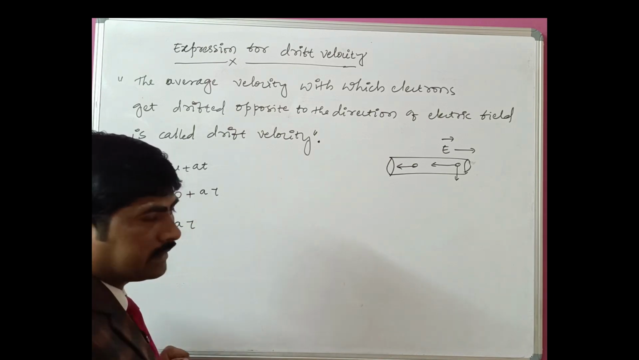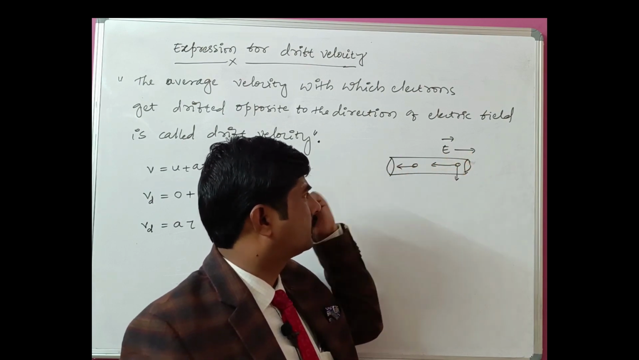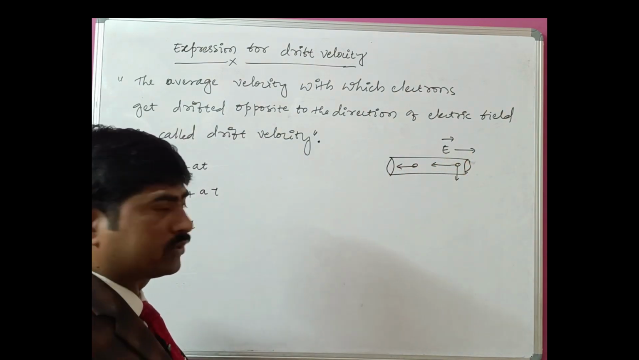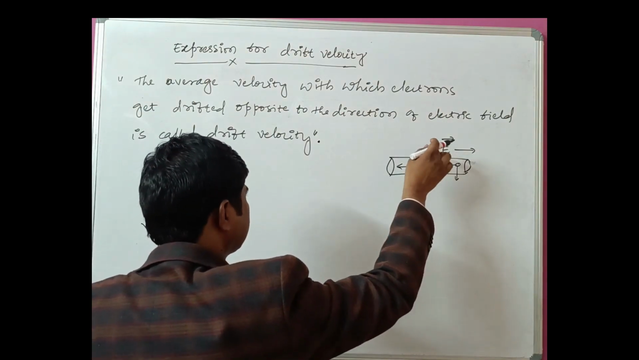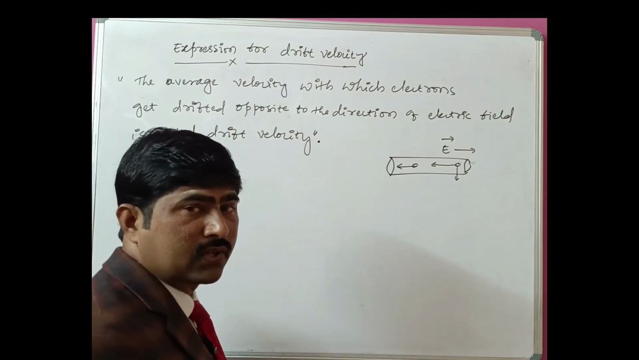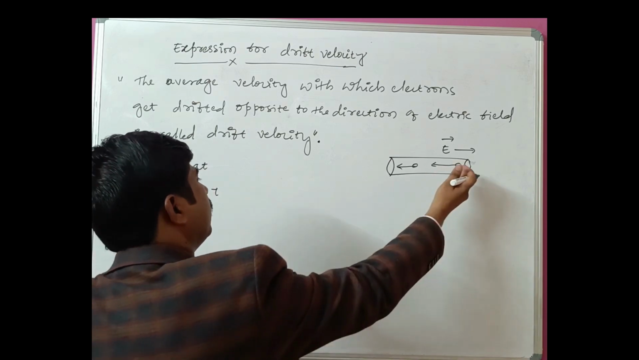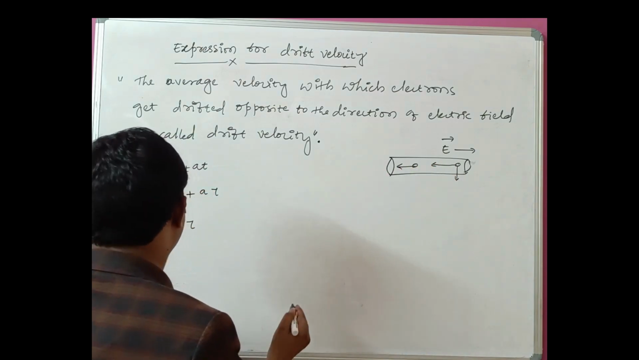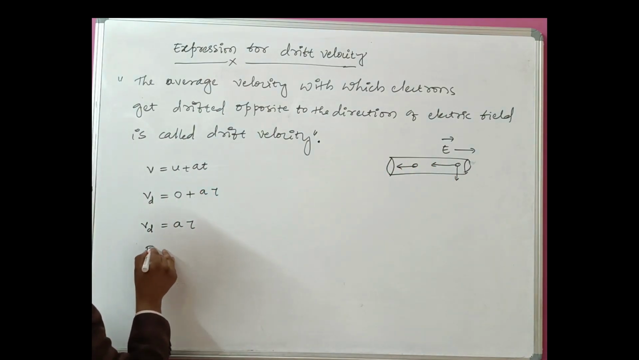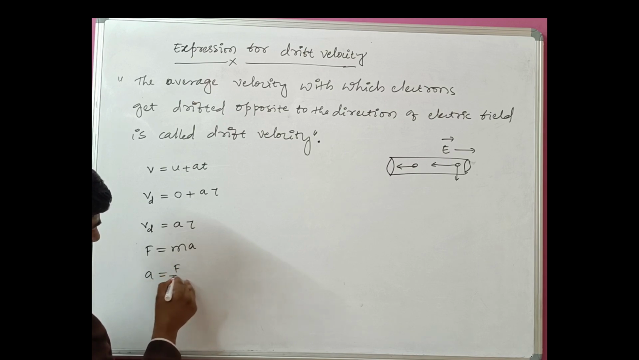So these electrons get acceleration in the opposite direction to the applied electric field. Acceleration happens in this direction. Now from Newton's second law of motion, when the electrons are moving, we write F is equal to ma, because the electric field applies a force to the electrons. So electrons experience a force. Due to that force, they move from one end to the other end of the conductor, that means opposite to the direction of the applied electric field. From Newton's second law, F is equal to m into a. So acceleration a is equal to F divided by m.